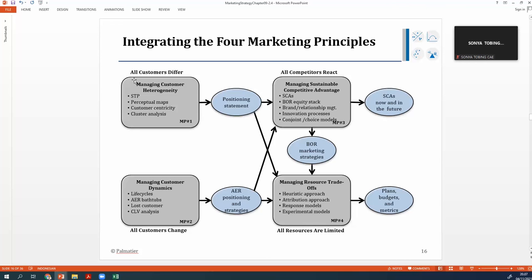All customers differ. Integrating the 4 marketing principles, the STP, perceptual map, customer centricity and cluster analysis are all inputs. And then managing the customer dynamics: the life stage, acquisition, expansion, retention, lost customer, and CLV. From here, we have the output of the position statement, and the output of acquisition, expansion, retention, positioning and strategies.